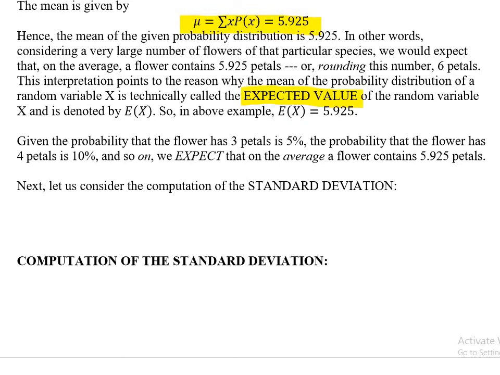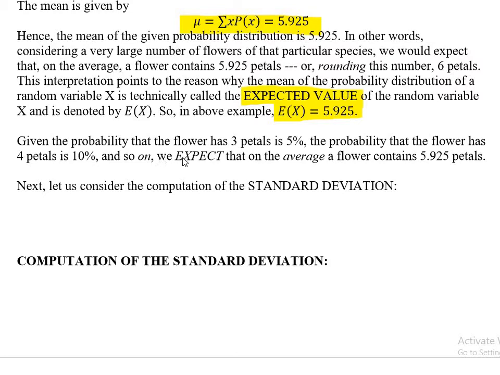So this is also called expectation, and we usually denote it by E(X). So expected value of X, or we simply say expectation of X. E(X) means expected value of X. So mu is E(X) basically in a probability distribution. So basically what we mean is that, given the probability that a flower has 3 petals is 5%, the probability that a flower has 4 petals is 10%, and so on, this is the table.